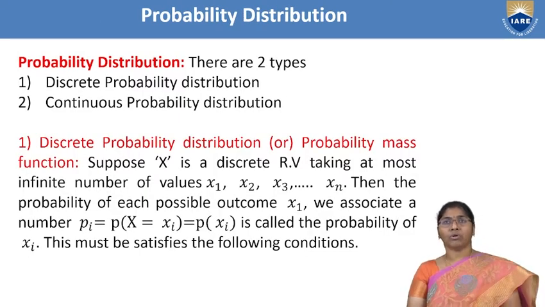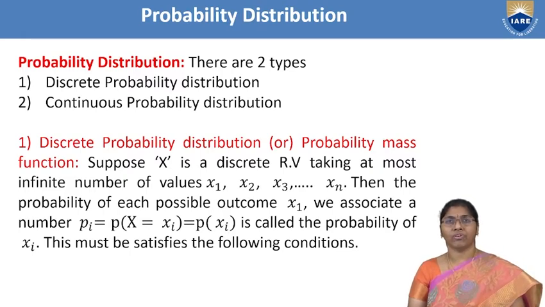Probability distributions. There are two types. First one, discrete probability distribution, and second one, continuous probability distribution. First one, discrete probability distribution, probability mass function. Suppose X is a discrete random variable taking at most an infinite number of values, but we are choosing x1, x2, and so on up to xn. Then for each possible outcome xi, we associate a number pi.